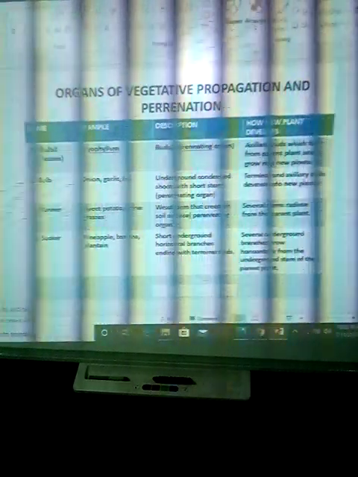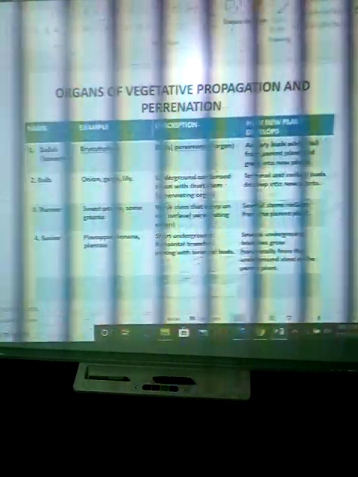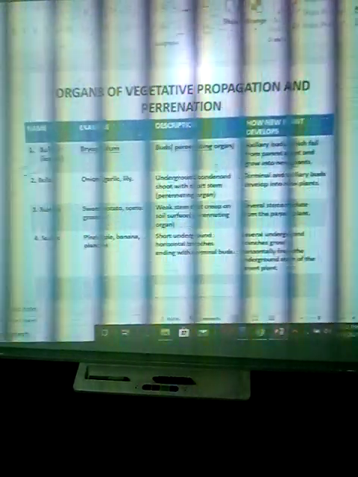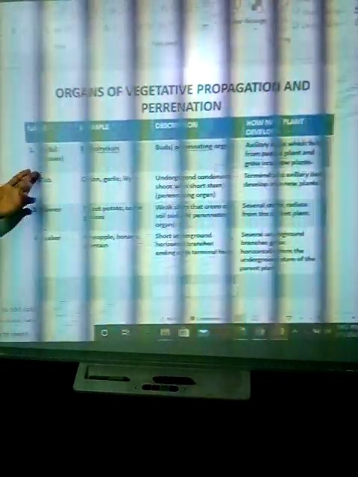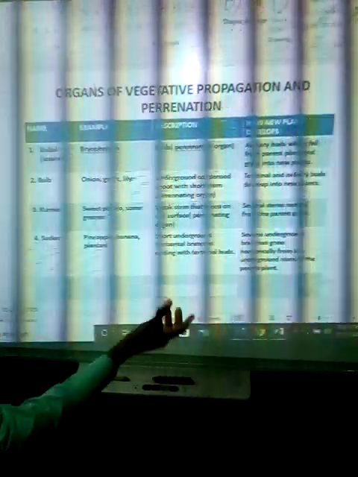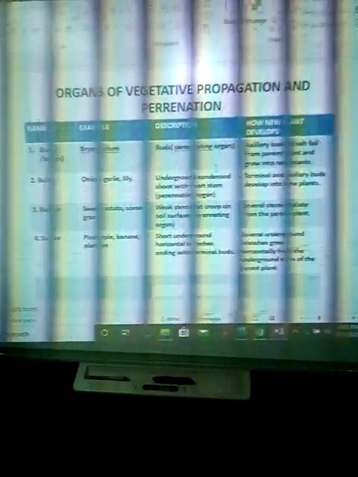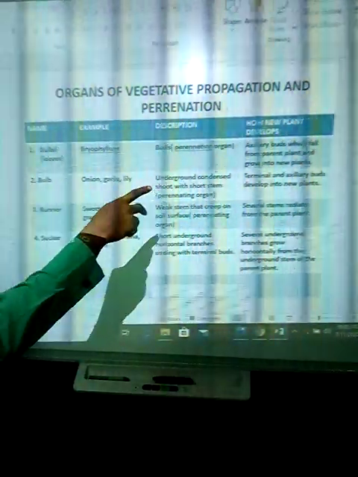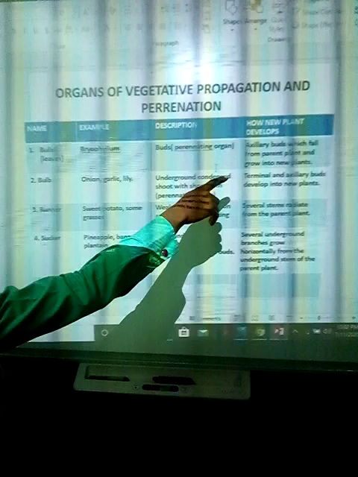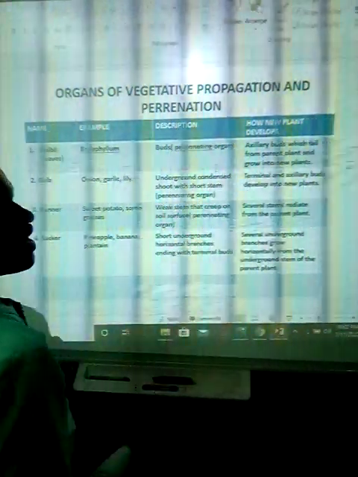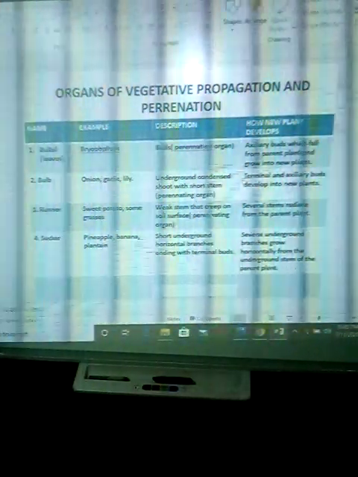This is a table of organs of vegetative propagation and perennation. I've told you what perennation is, or a perennating organ. Now, bulbil: an example is bryophyllum. It's the leaf that grows. Description: buds are the perennating organ. How the new plant develops: axillary buds fall from the parent plant and grow into new plants.